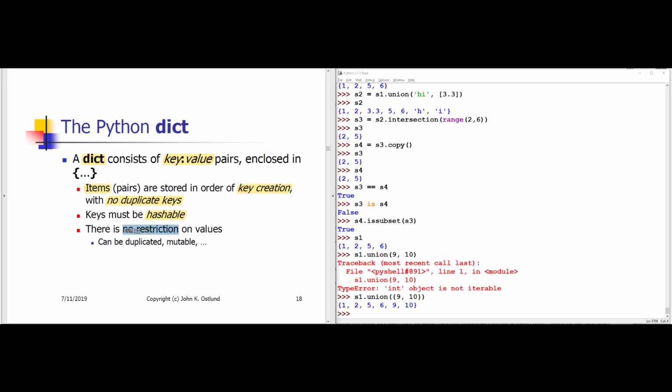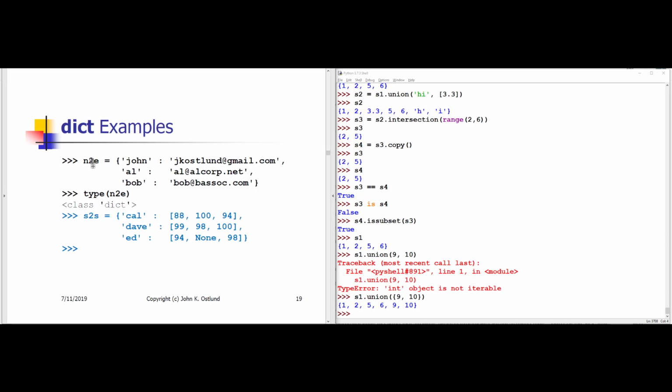There is no restriction at all on values. Values can be the same as each other or unique from each other. They can be mutable or immutable. A dictionary can have a key with a value that is another dictionary. There's no restriction whatsoever on the values associated with keys.